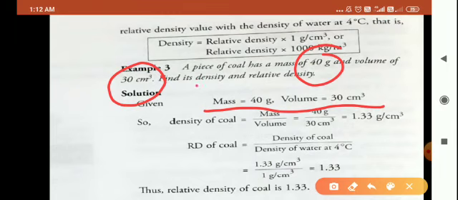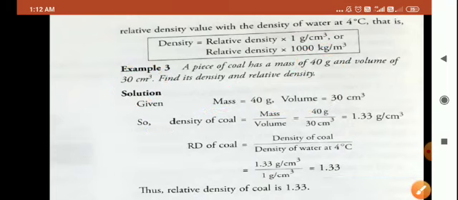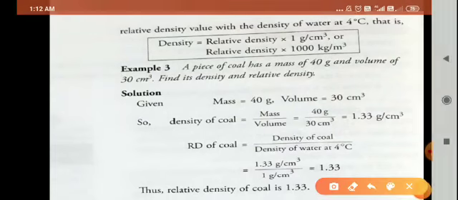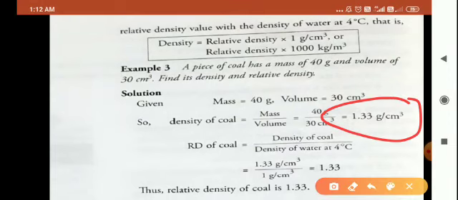Now first of all, you have to find the density. What is the formula for density? Density rho is equal to mass upon volume. So you will simply put your values in the formula: 40 gram upon 30 cubic centimeter, that is 1.33 gram per cubic centimeter.